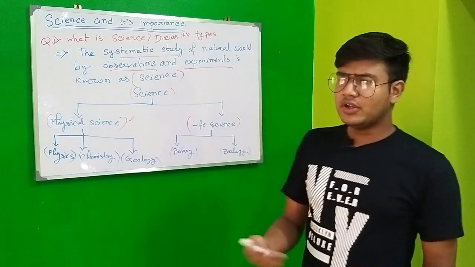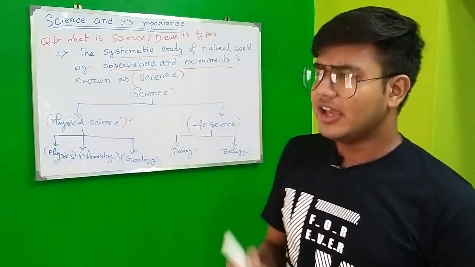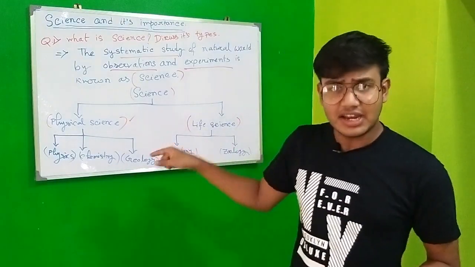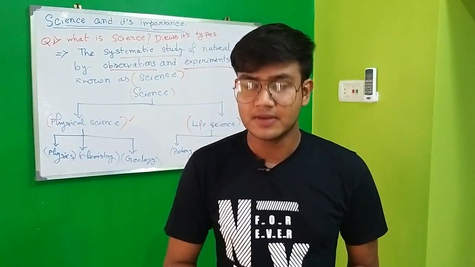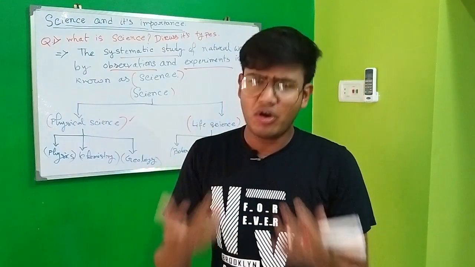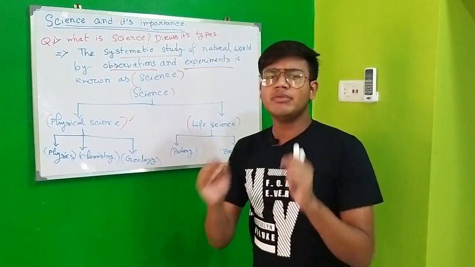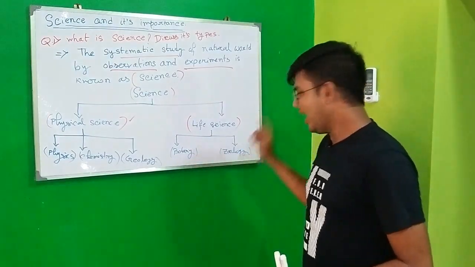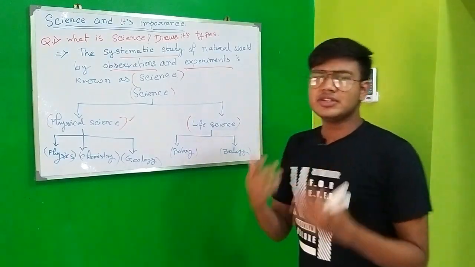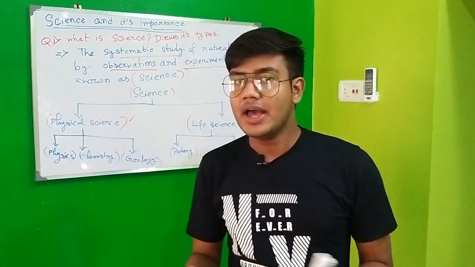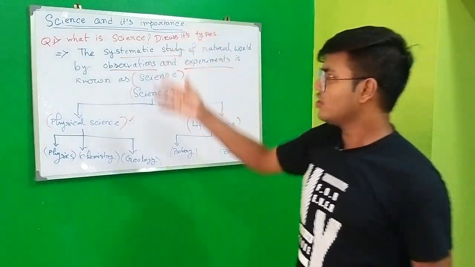So in physics, we talk about energy, work, matter, heat and more things. Alright, in chemistry, we will discuss the molecular level things, like how the atoms and molecules change, what is the bond between them, all these things. And in geology, we will learn about the planet Earth. Now coming to life science, and it has two parts, that is botany and zoology. In botany, we will discuss the plants, while in zoology, we will discuss the animals. So that is the answer to this whole question.